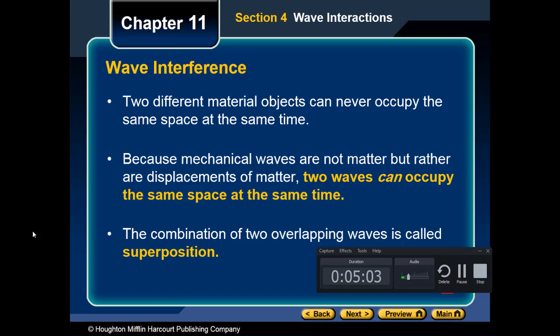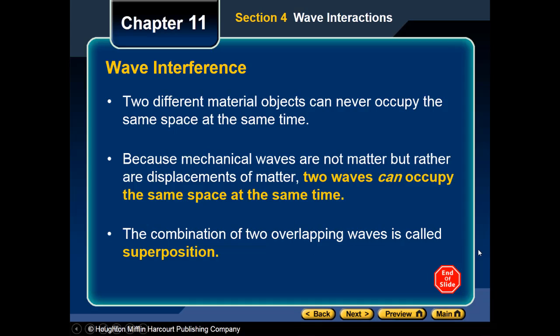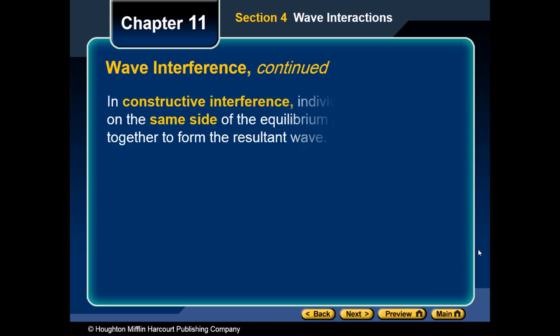So now we are talking about two waves that occupy the same space at the same time, and when those two waves combine or overlap, it is called superposition.